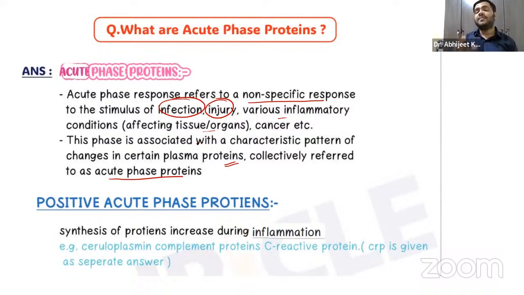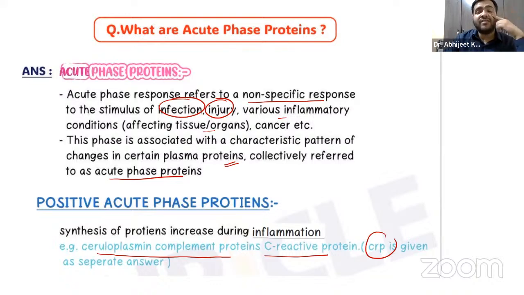So basically what happens if there is any kind of infection, cancer, or injury affecting any particular tissue or organ? There are something called positive acute phase proteins. Basically, these proteins will be increased during inflammation. For example, ceruloplasmin, complement proteins, and the C-reactive protein, CRP. So CRP is the protein which will be increased in response to these injuries.